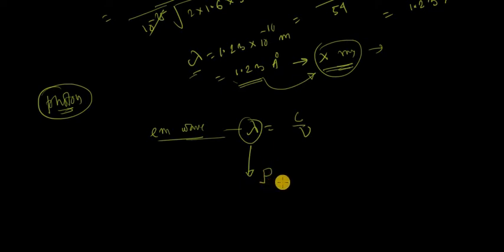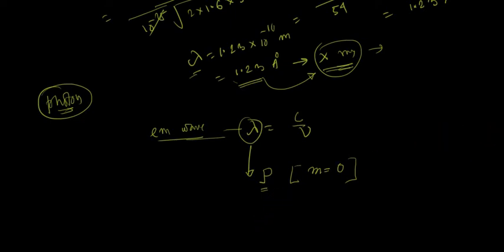The particle nature represents the momentum. That means the wavelength of the electromagnetic wave is replaced by the particle nature, or momentum. Also, you have to understand the momentum for the case of photon. Photon has no mass, but still it has momentum.